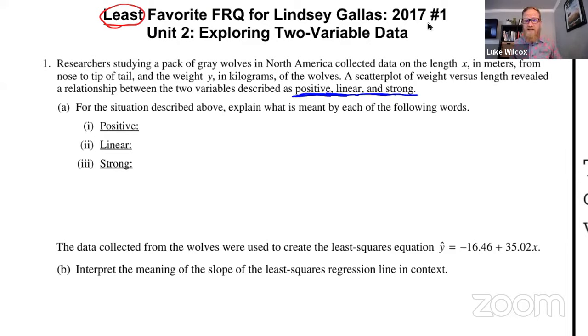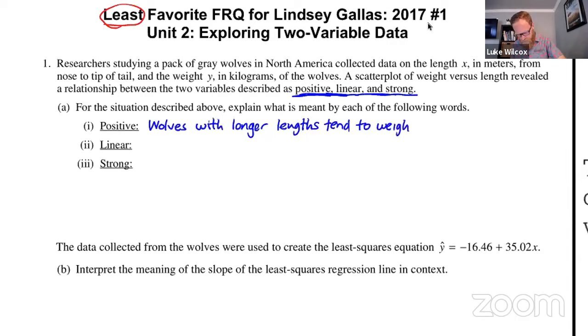So let's start with a positive relationship. A positive relationship means that as the X value goes up, the Y value tends to go up as well. But we want to put it in the context of the problem. So as the X value goes up, the wolves are getting longer and longer. So I'm going to say wolves with longer lengths, right? That's the X value increasing, tend to be paired with values of Y that are larger. In this case, they're weights. So I'm going to say tend to weigh more. So the longer the wolf is, the more we expect the wolf to weigh.